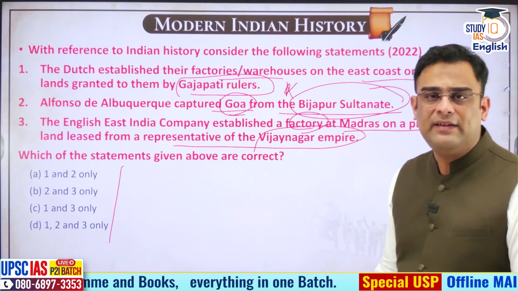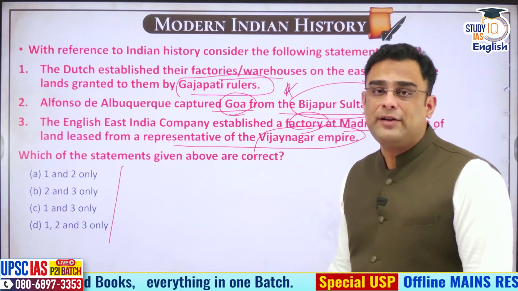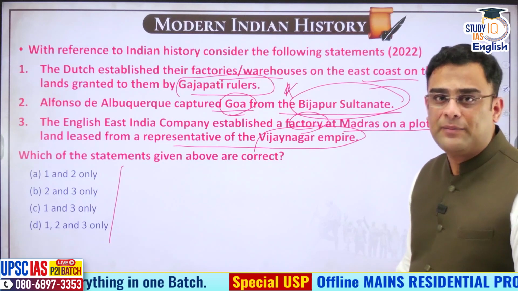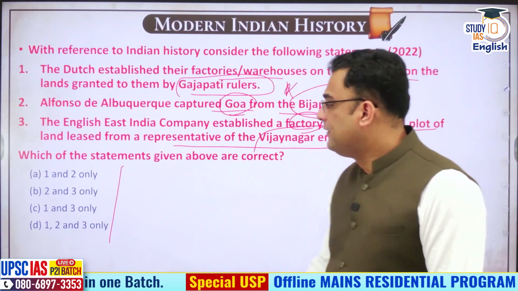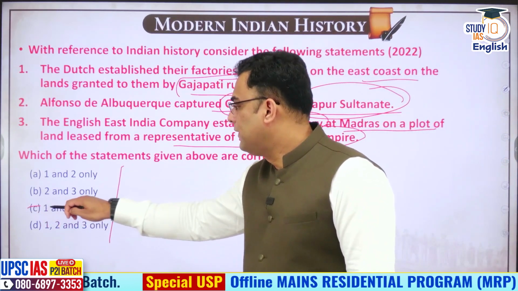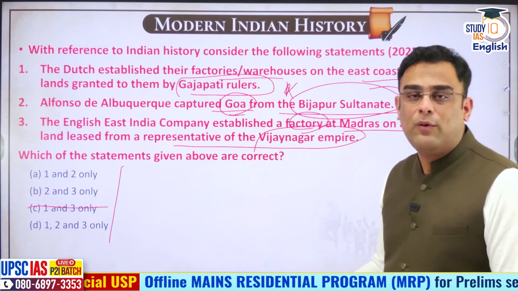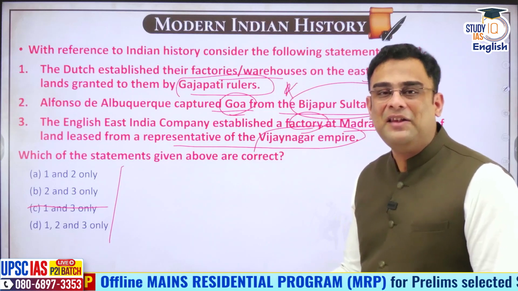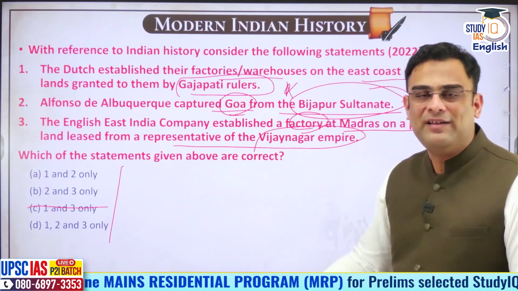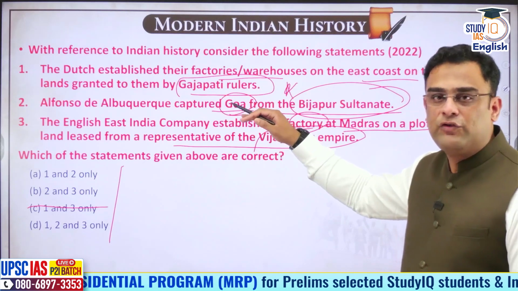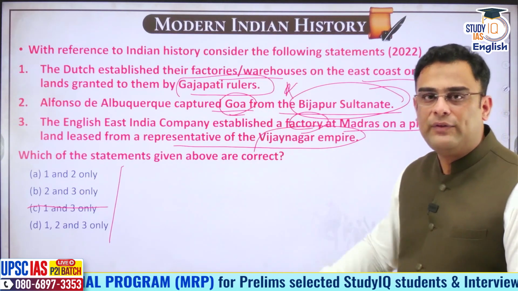It's there in your NCERTs. So one is expected to know about this. So we can say for sure that 2 is correct. And if 2 is correct, then straight away, one of the options has been eliminated. So at least now we have a better probability of reaching the right answer. So remember this. Start with what you are most sure about and then try to see if that helps you with the options.